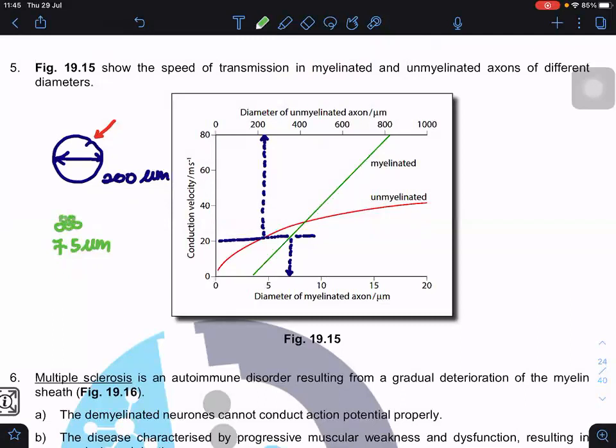So that's why in some mammals, or most mammals, our neurons are actually myelinated neurons, with smaller diameter, but we can pack more of them, so it increases the sensitivity. So that's why a lot of mammals can sense danger faster. Why? Because we have more neurons. It's more accurate in this case compared to some of the primitive animals that only have unmyelinated neurons.